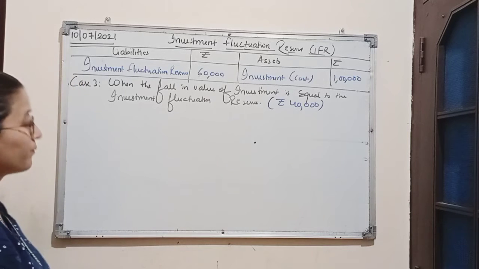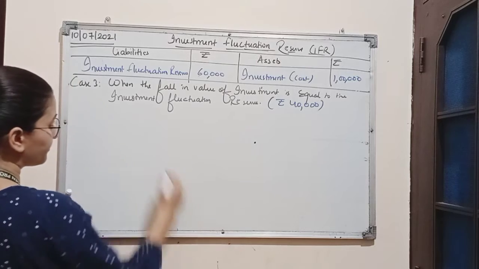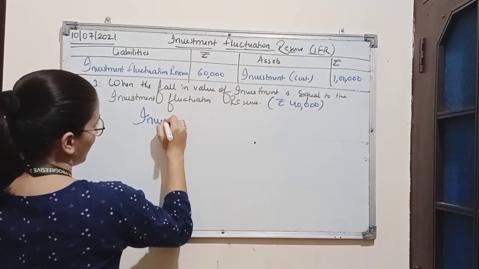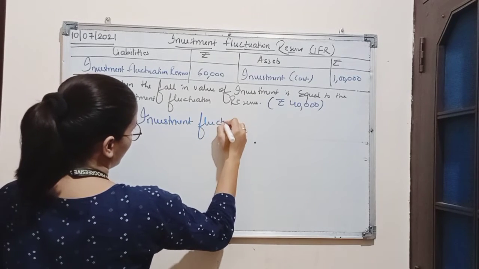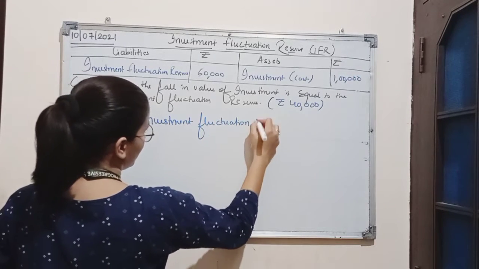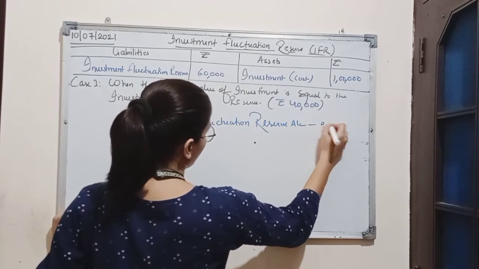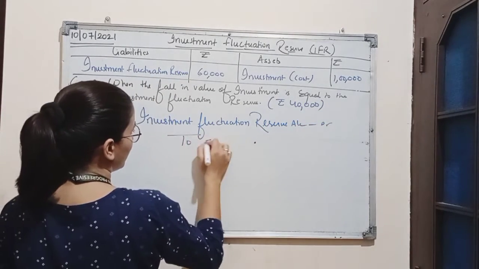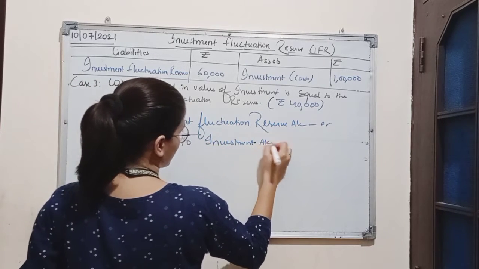Now, the journal entry in this case will be investment fluctuation reserve account debit to investment account.